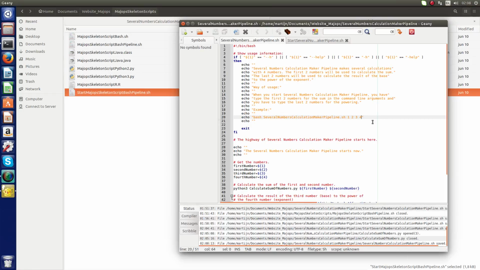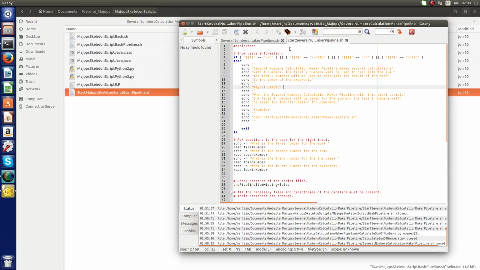Hello, welcome back. You just took a break, and what I did in the meantime, as I told you before, I wrote down the show use informations for the start bash script and the highway bash script. Here they are. This is the show use information of the start bash script, and that's of the start bash script and the highway bash script.